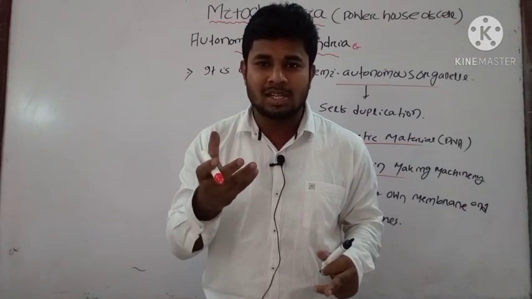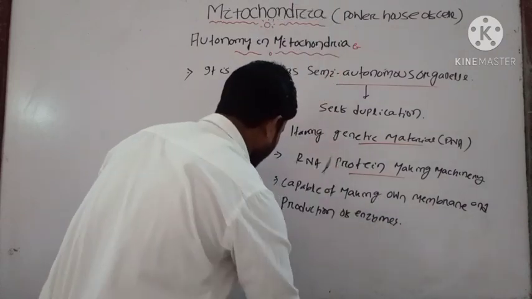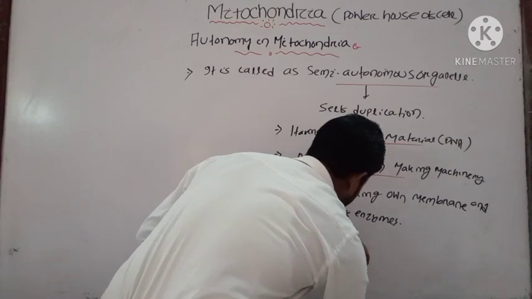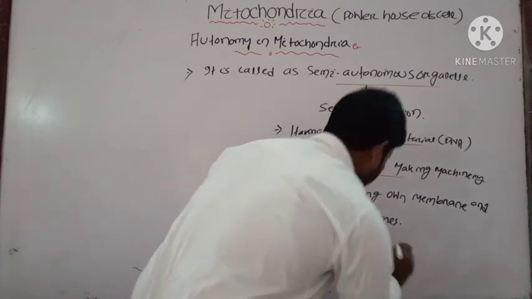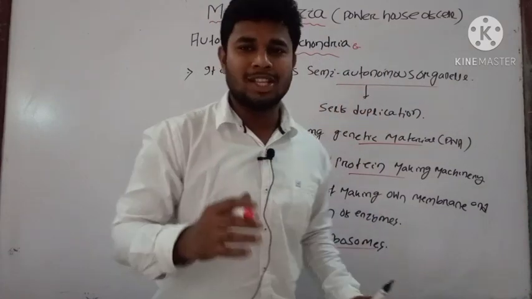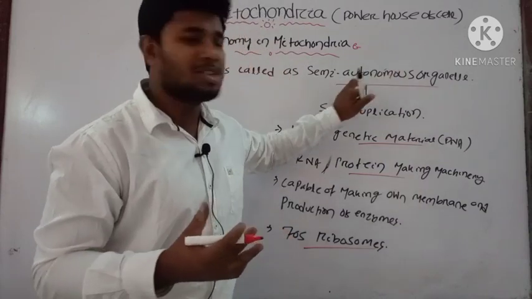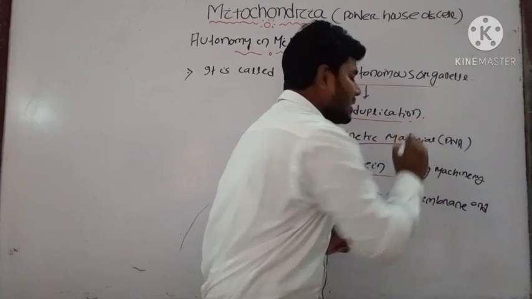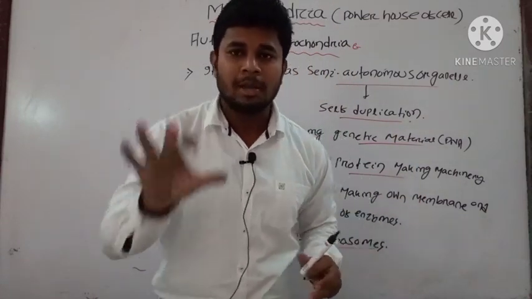We have already discussed that they have 70S ribosomes, which are present inside your mitochondria. These help in the formation of protein and making the membrane. That's why they are known as semi-autonomous organelles, and they have self-duplication power. That's why they have cytoplasmic inheritance ability, as we discussed in function.